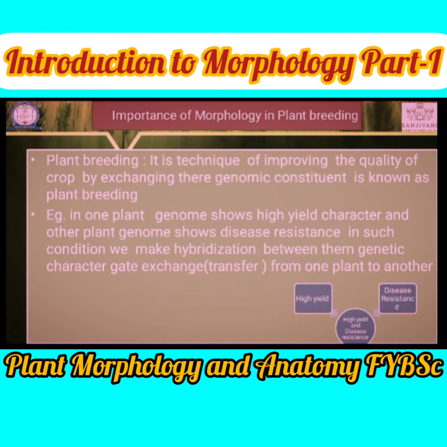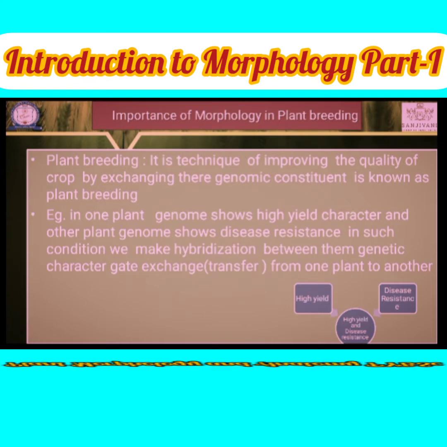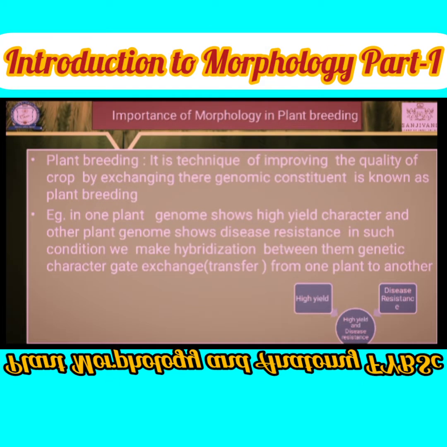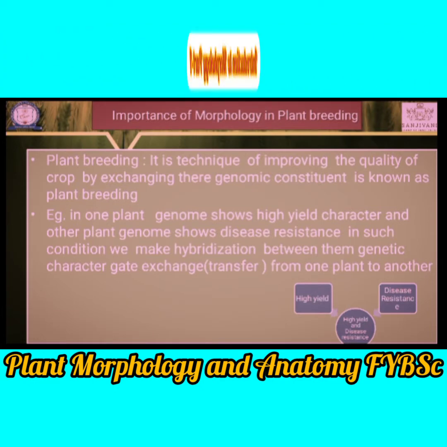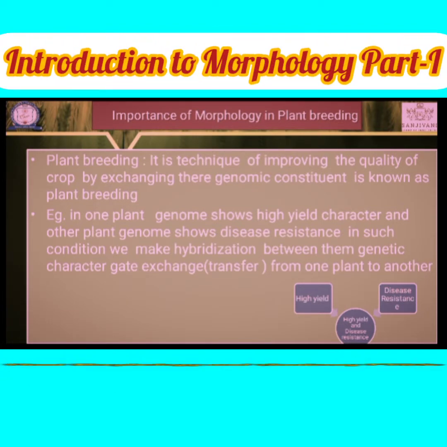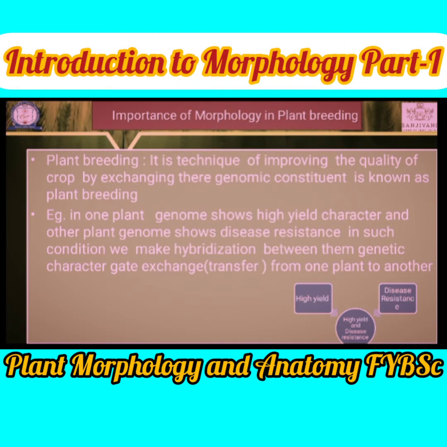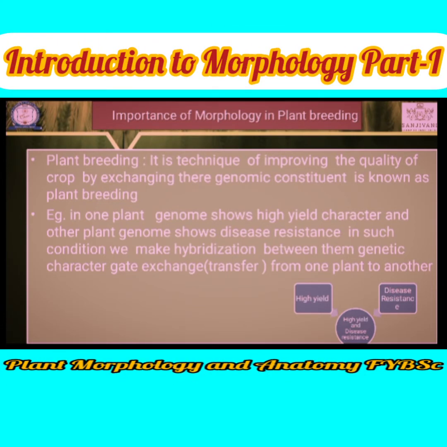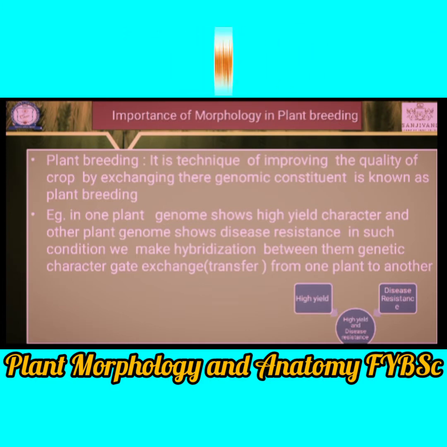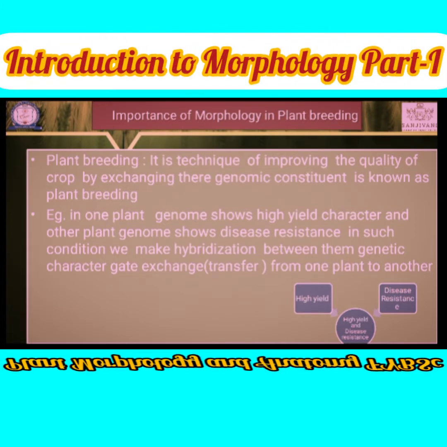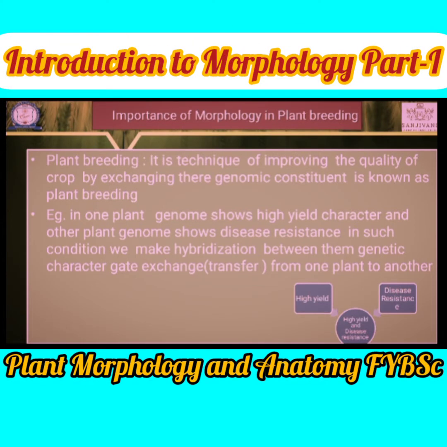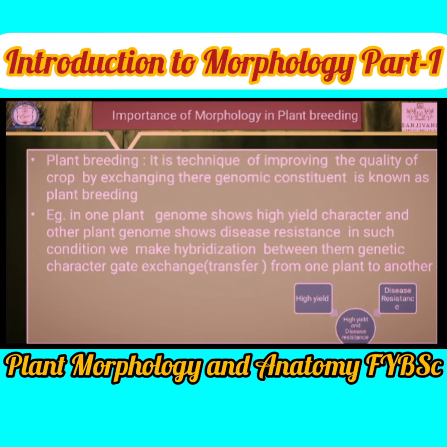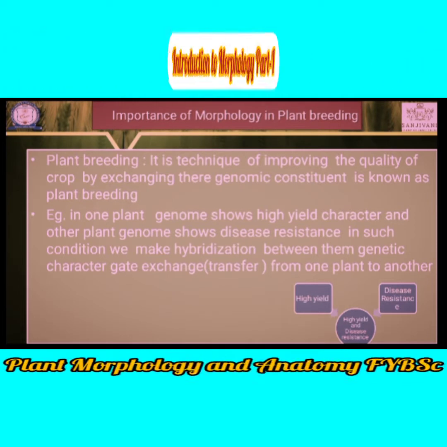In ancient times, before these branches, it was only an imagination or a dream. But due to plant breeding, techniques have developed so that two characters of two different plants can be achieved in one plant. That branch is known as plant breeding, and the technique is known as hybridization.